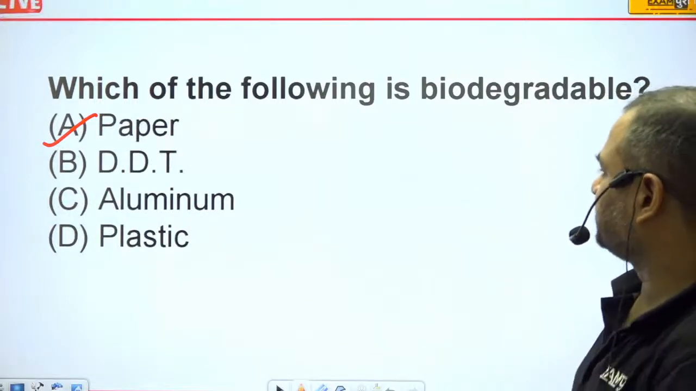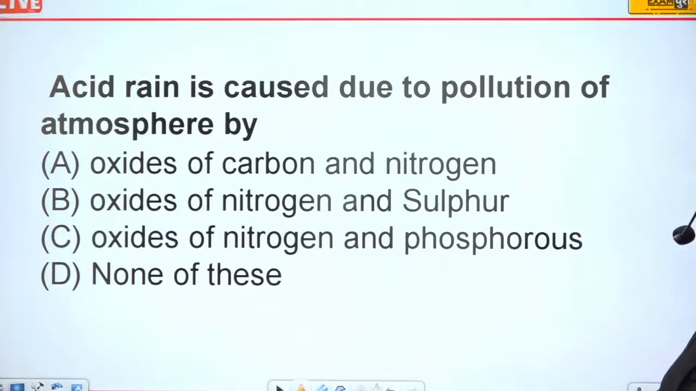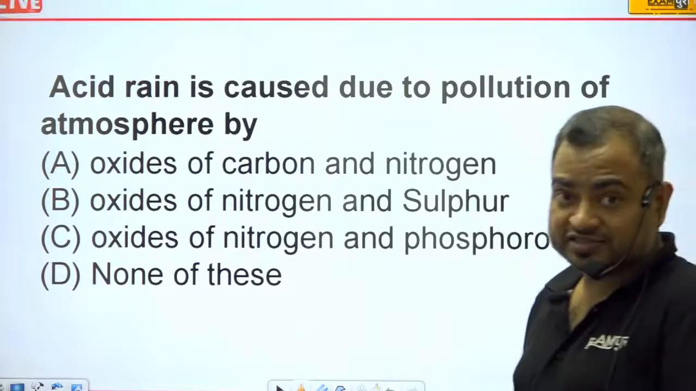That's why we can say that the paper is biodegradable. Okay, so acid rain is caused due to pollution of the atmosphere.